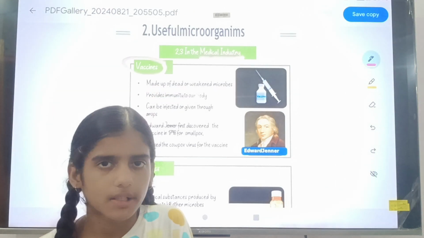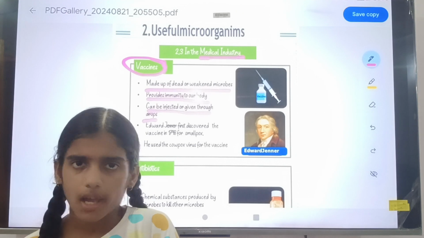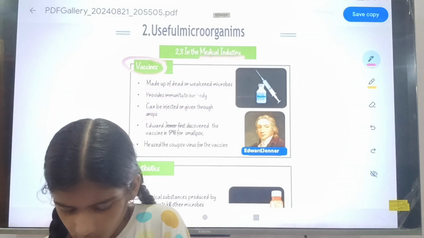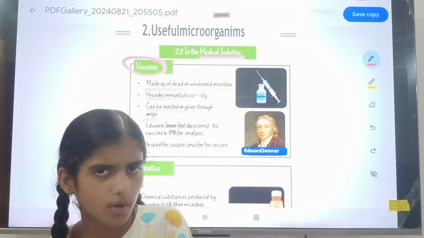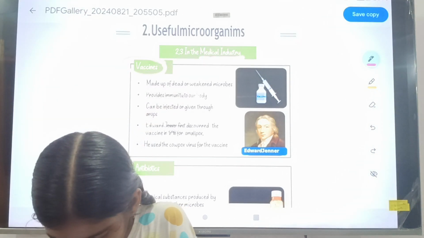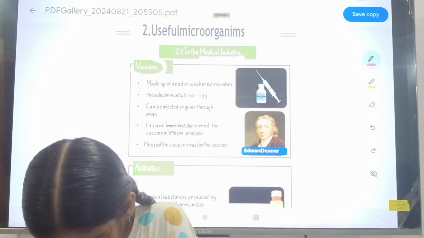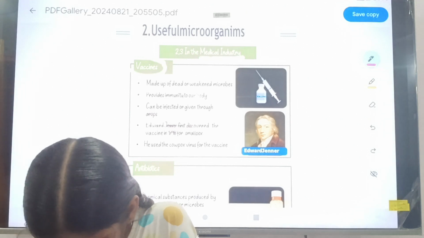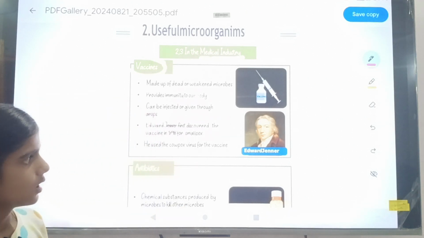It can be auto injected into our body, such as in the hand, or given through drops. Edward Jenner first discovered the vaccine in 1498 for smallpox.